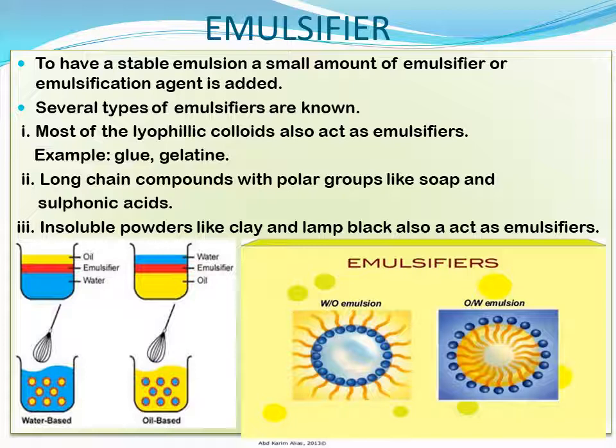Look at how the emulsion is prepared, how emulsification is done, in the picture. First water is taken, then emulsifier as another layer, and on top oil. This is for an oil in water emulsion. If you want to prepare a water in oil emulsion, first a layer of a large quantity of oil in the second beaker, and emulsifier and water in lesser quantity.